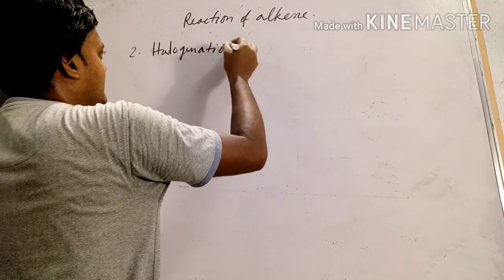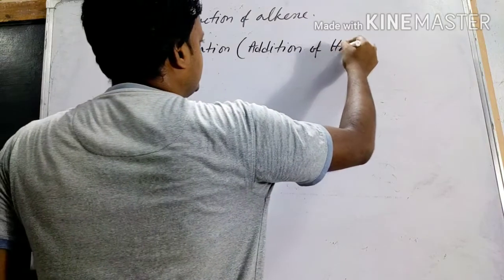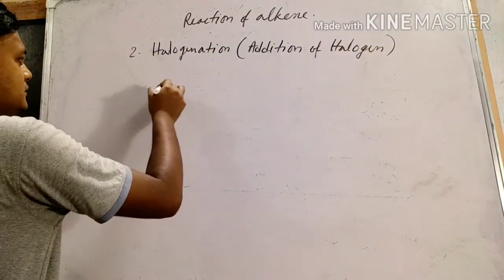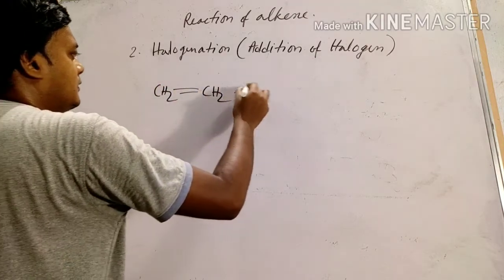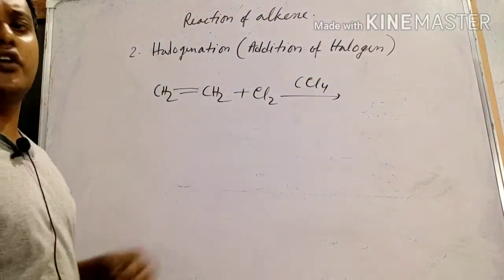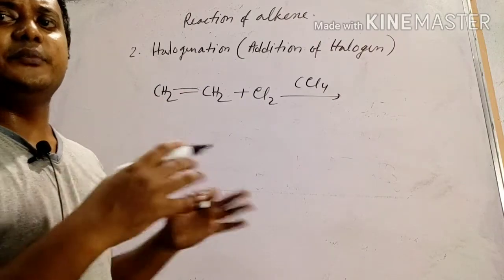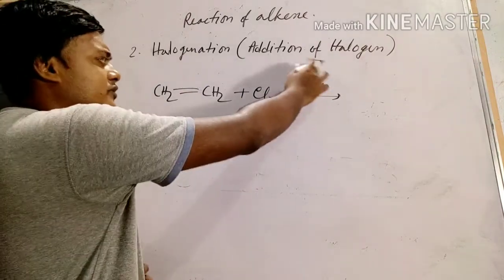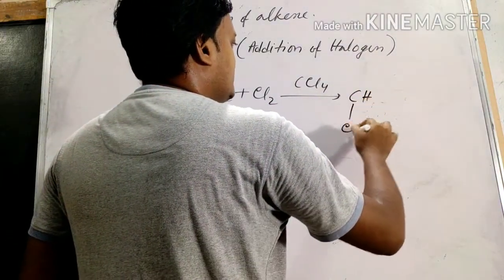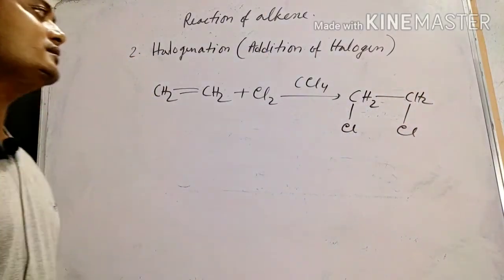Halogenation. That means addition of halogen. In this case CCl4 is an inert solvent. Organic reactions require a solvent, under a certain medium the reaction takes place. So here CCl4 acts as an inert medium. The double bond is removed, and both chlorines attach to the adjacent carbons.